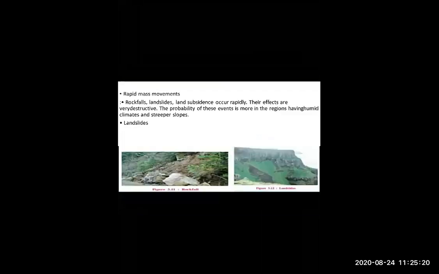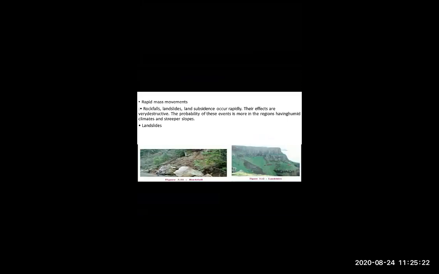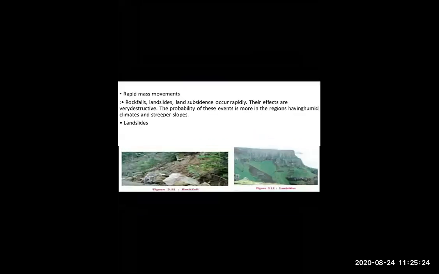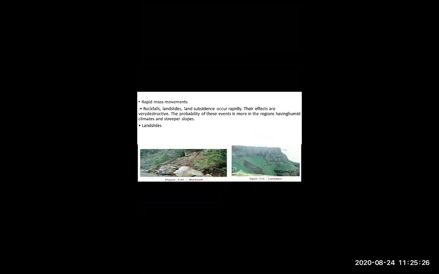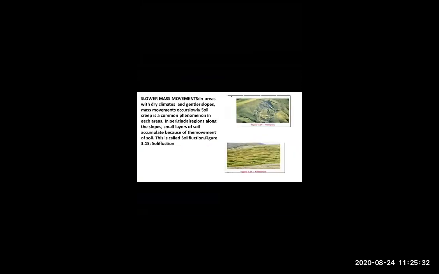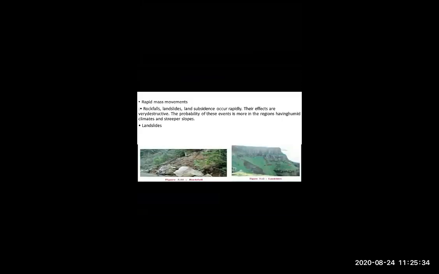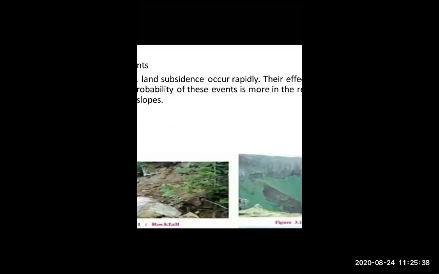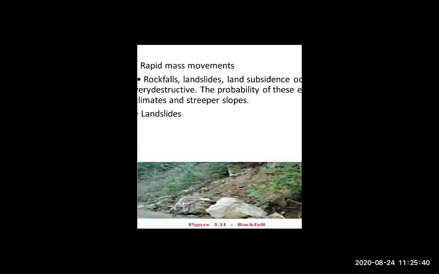So now there are two types of mass movement. First is rapid mass movement and second is slower mass movement. Okay. What is meant by rapid mass movement?